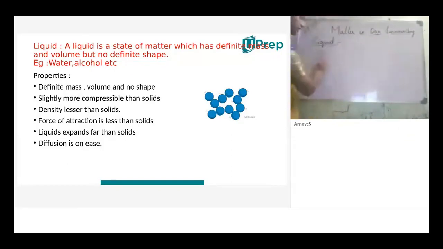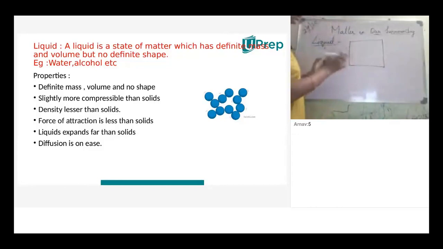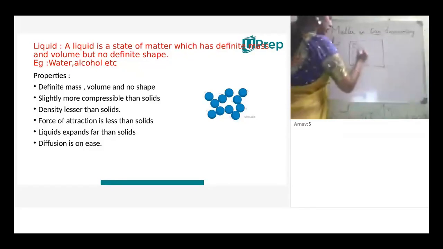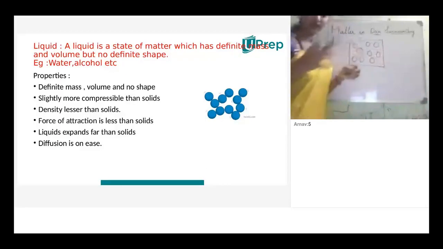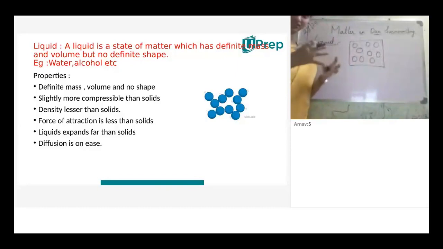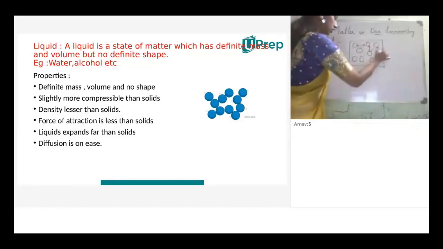When we see the molecular arrangement of liquids, consider this as a container consisting of water molecules. Solid molecules are compactly arranged in a particular order. When we consider liquids, the force of attraction is low compared to solids.